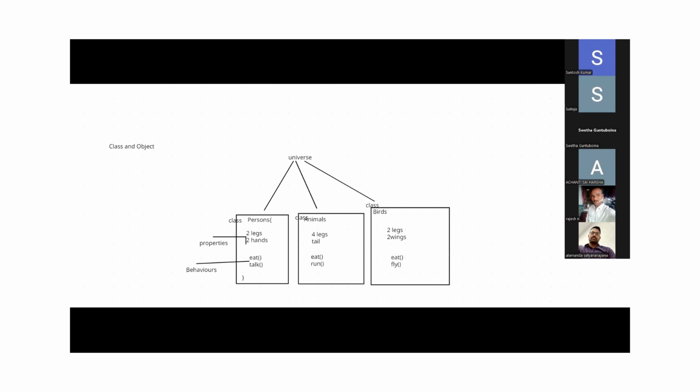We are encapsulating all the properties and behaviors, the collection of properties and behaviors. This is one group, so I'm keeping one open bracket and one closed bracket. So this is called a class. We will see it in detail in tomorrow's session, guys.